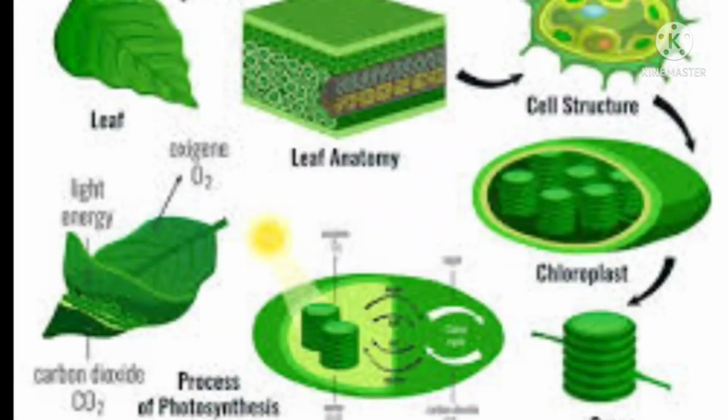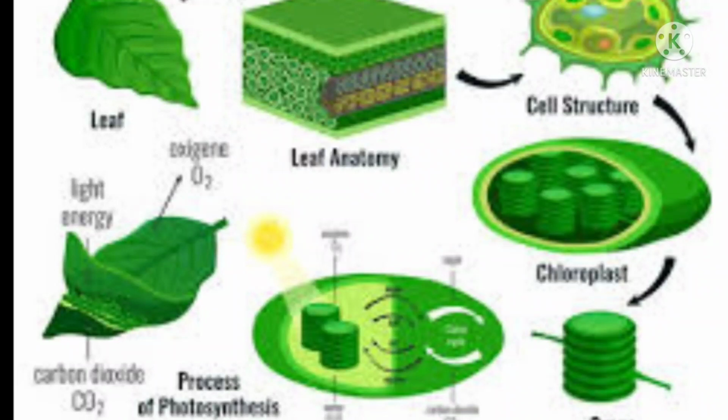Here the solar energy is captured by the leaves and stored in the plant in the form of food. Thus, the sun is the ultimate source of energy for all living organisms.